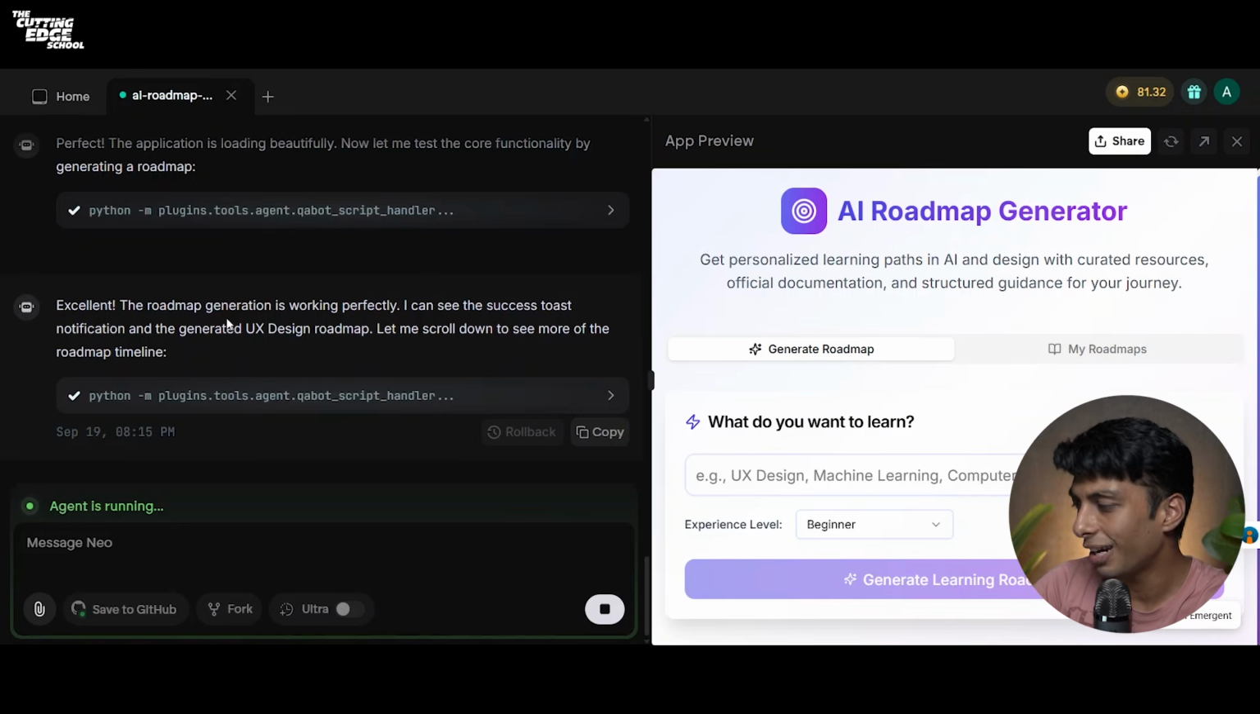It says, excellent, the roadmap generation is working perfectly. I can see the success toast notification and the generated UX design roadmap. Let me scroll down to see more of your roadmap timeline. It's doing the complete testing for us.